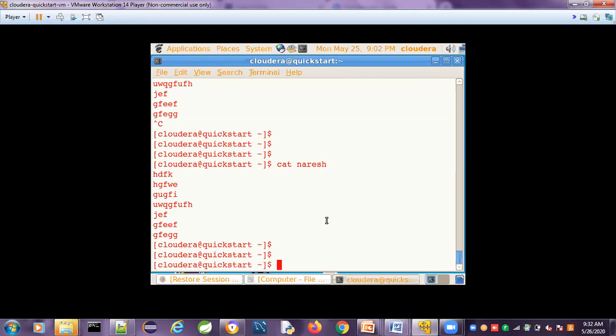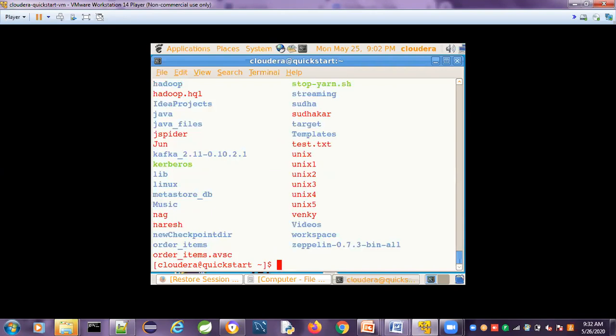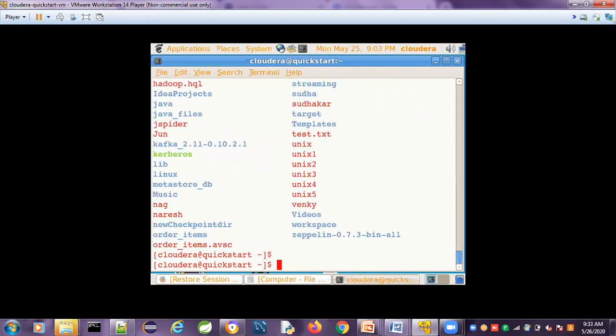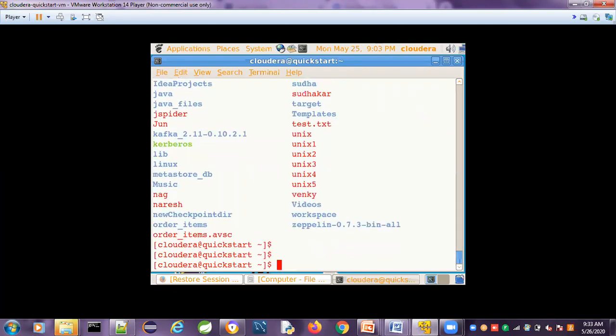Before going to the remaining commands, we will discuss the list command, the ls command. That is the very important ls command. It lists the files and directories present in the current directory, present under the current directory.